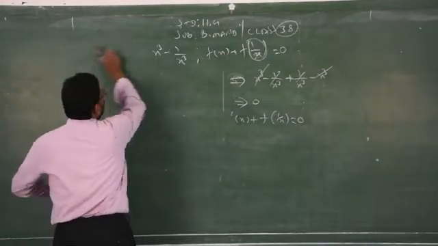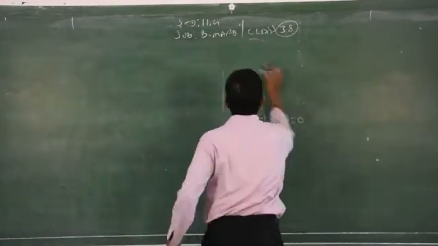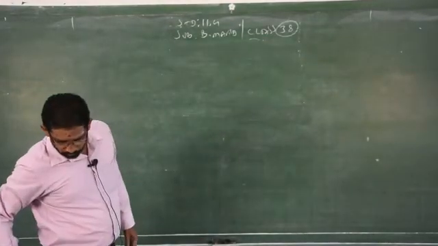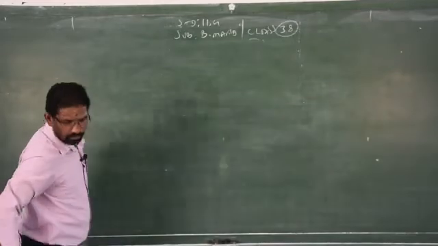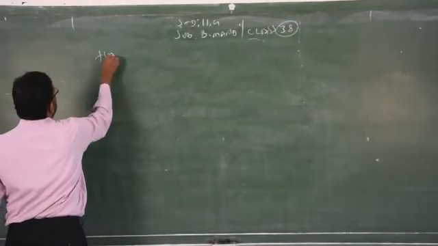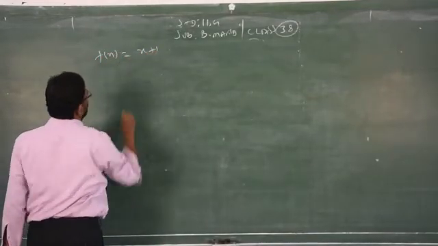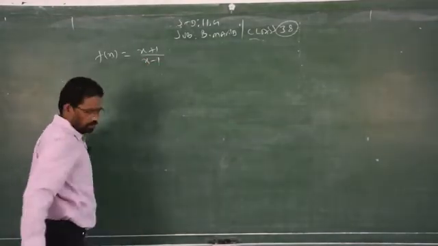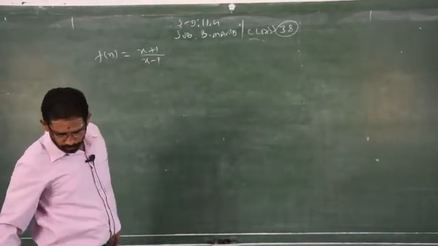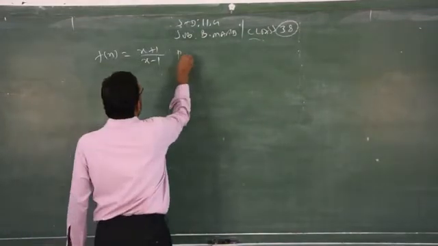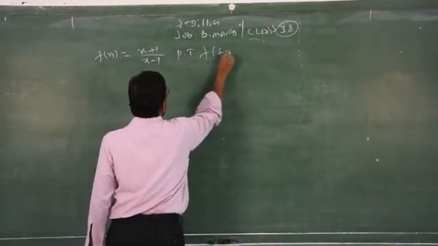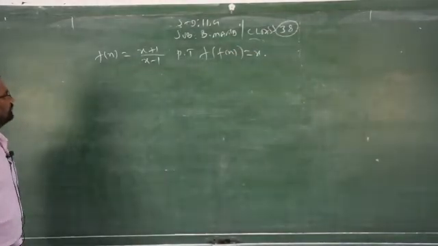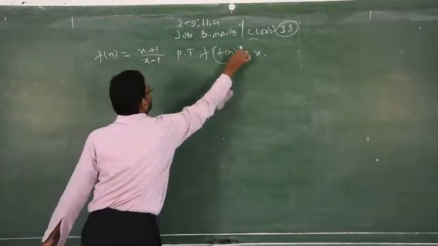Question number 4. f of x is given as x plus 1 by x minus 1. You are asked to prove that f of f of x is equal to x.